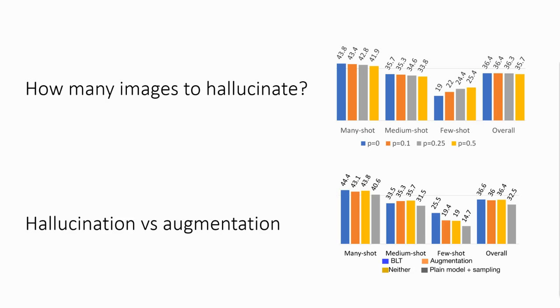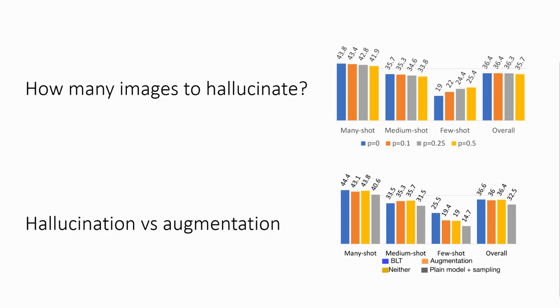The second important question was whether the increase in the few-shot accuracy was in fact due to the proposed hard example hallucination procedure, or can it be substituted with additional oversampling with traditional augmentation methods. On the plot below, we can see the comparison between a plain model with sampling, baseline, our approach without adding hard examples to the batch, deemed neither, our approach with additional augmented few-shot images in the batch, deemed augmentation, and our proposed approach with additional hallucinated hard examples in the batch, deemed BLT.